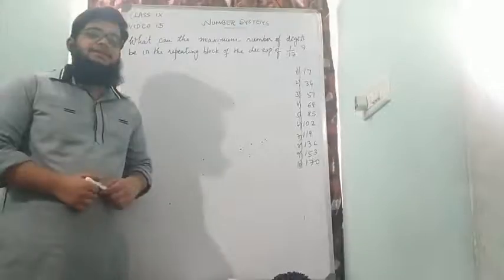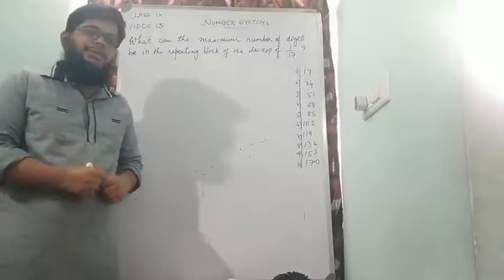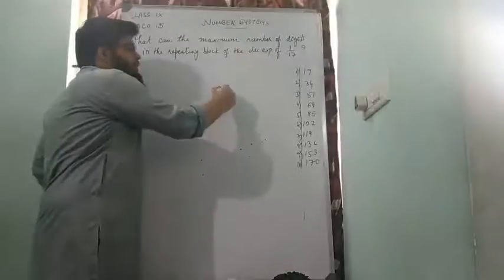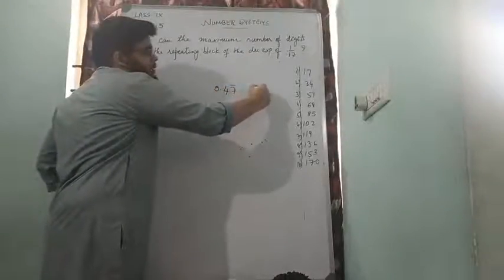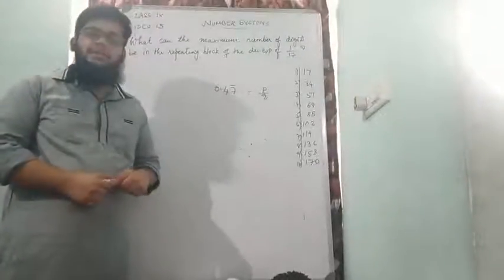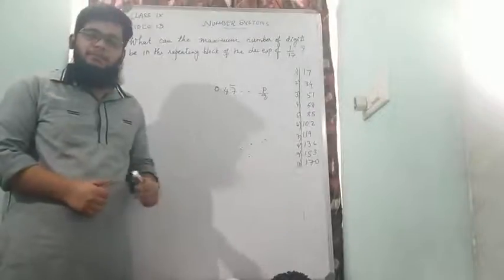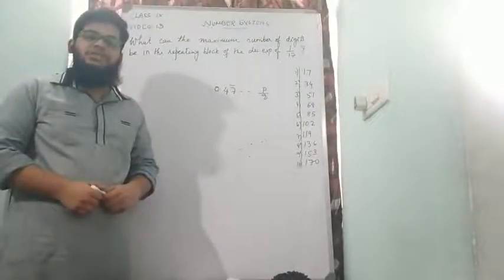In the last class we had seen how to represent any decimal number in the form of p by q. Example, we had seen 0.47 bar and how to represent that in the form of p by q. There are some more questions in the textbook. You can try them on your own and then see what answers you will get in the form of p by q. Moving on to the next question in the exercise.